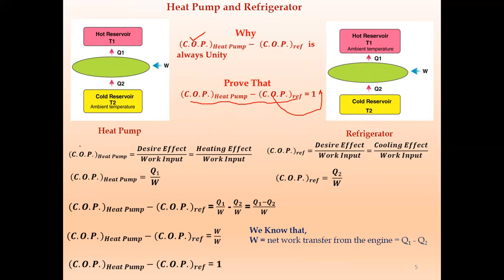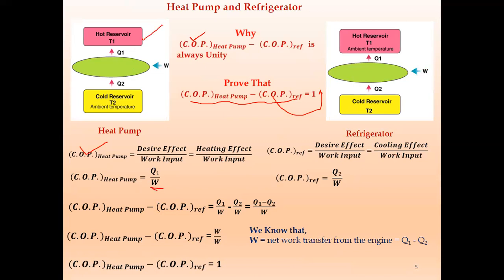Formally, the COP of heat pump is equal to desired effect upon work input, so the heating effect upon work input. Similarly, for the refrigerator, the desired effect upon work input is the cooling effect upon work input. So the COP of heat pump is equal to Q1 upon W.